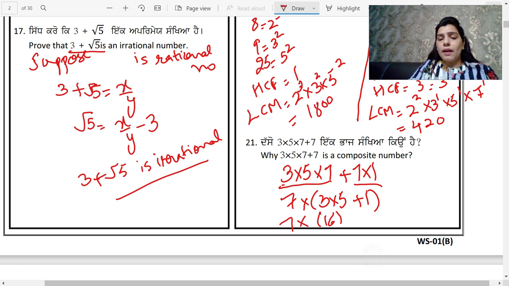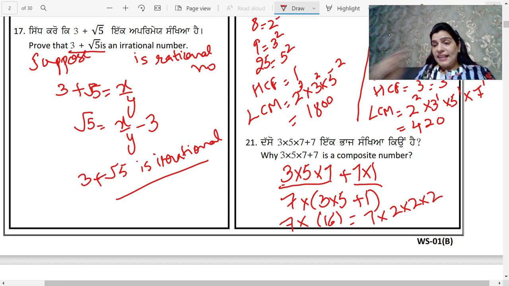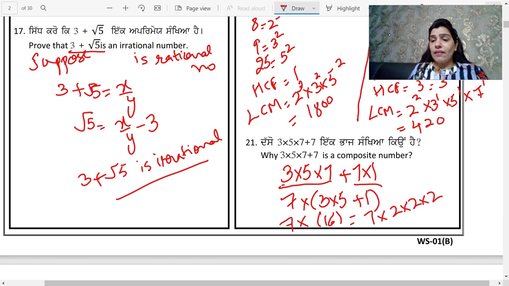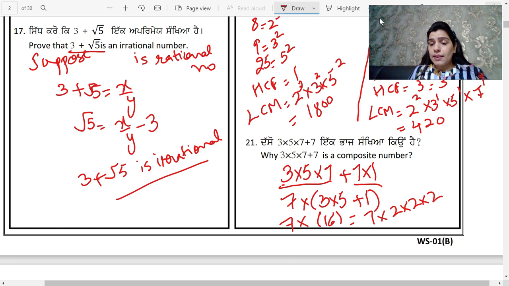So 7 multiplied by 16. So I get 7 into 2 into 2 into 2. So it has more than 2 factors, that is 7 as well as 2. One factor is the number itself, another is 1, 7 and 2. So it has more than 2 factors, so it is a composite number.